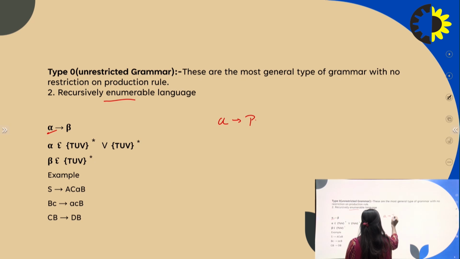Alpha produces beta. This is the left hand side and this is the right hand side.